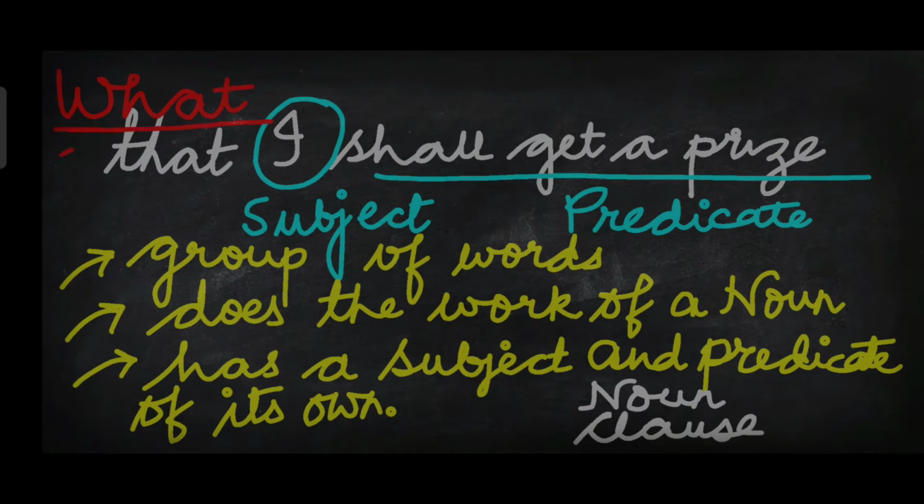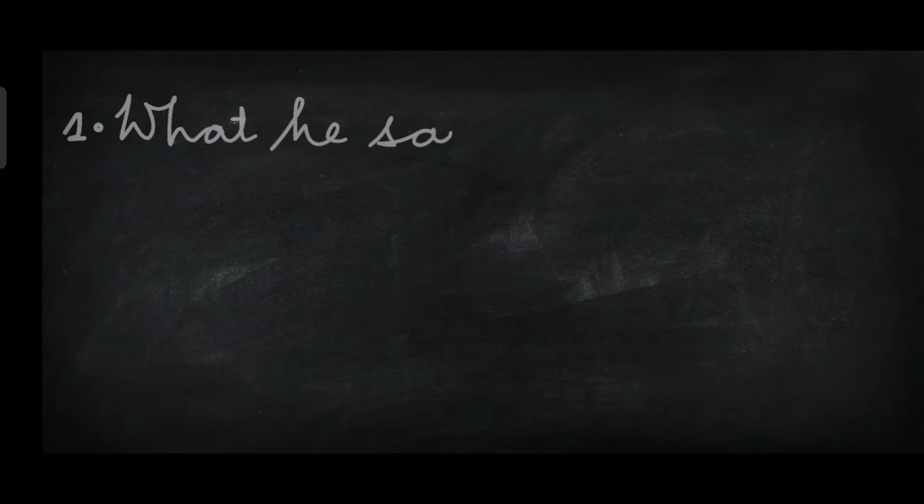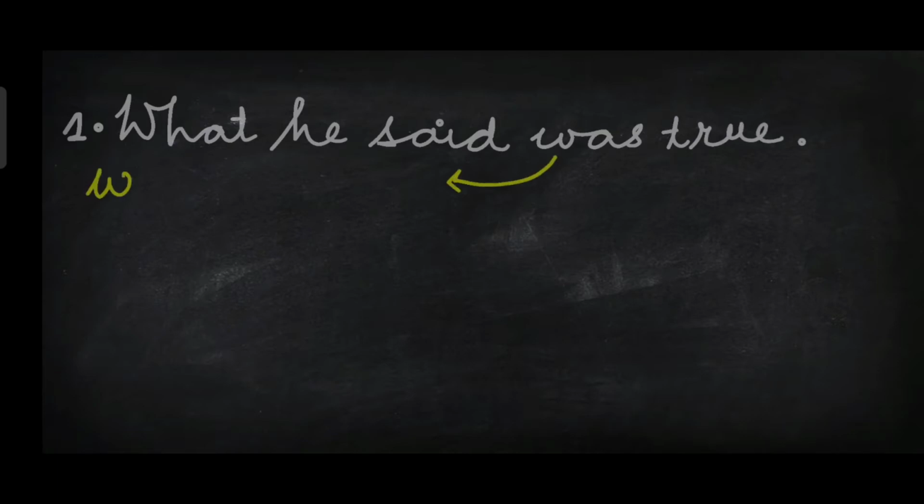Ask the question what mentally after finding out the verb. Now, what do we have here? The next two examples will clear all your doubts. Example number 1. What he said was true. Read again. What he said was true.